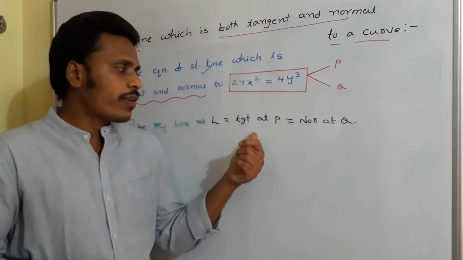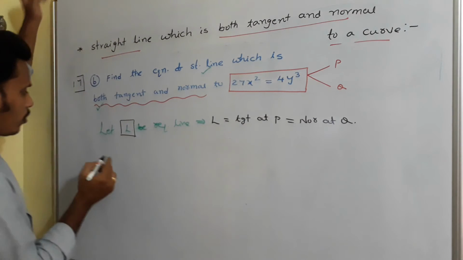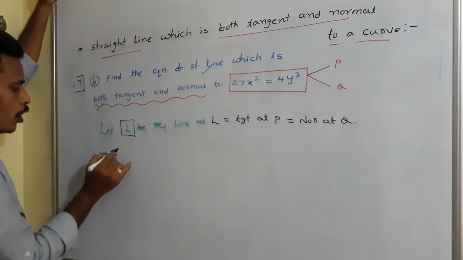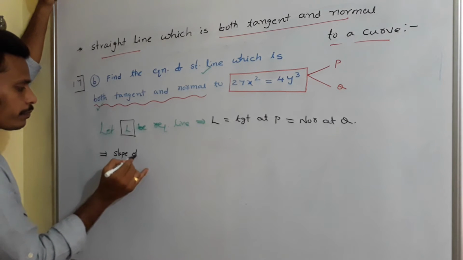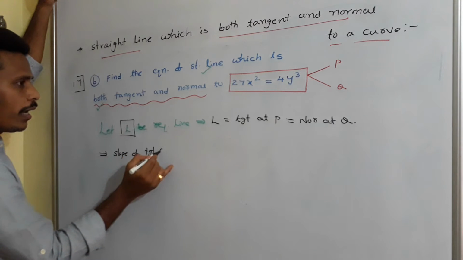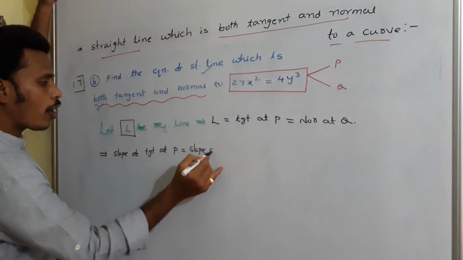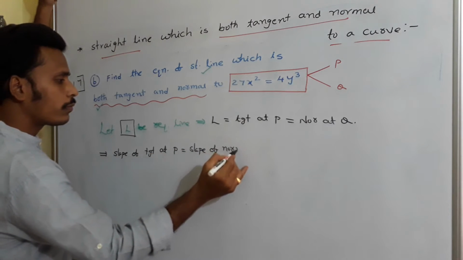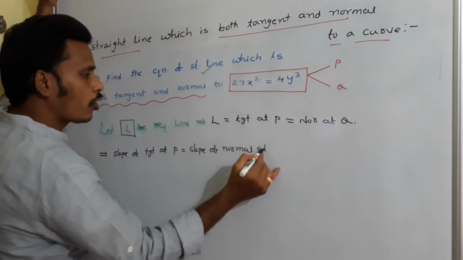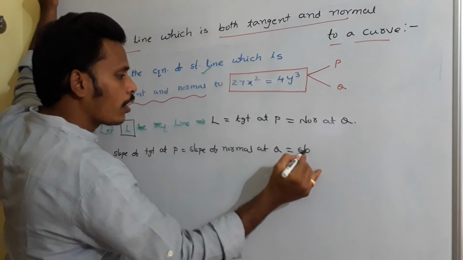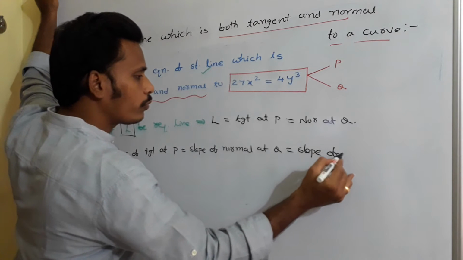Slope of tangent at P is equal to slope of normal at Q is equal to slope of PQ.